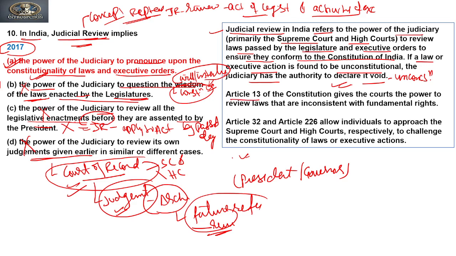Article 13 of the Constitution gives the courts the power to review laws that are inconsistent with fundamental rights. This we have already seen in the last questions. Articles 32 and 226 of the Constitution allow individuals to approach the Supreme Court and High Courts respectively to challenge the constitutionality of laws or executive actions. Clear? So these are the points on judicial review.